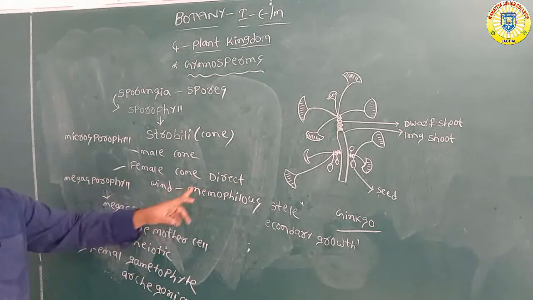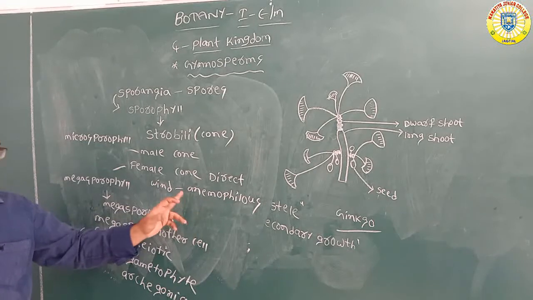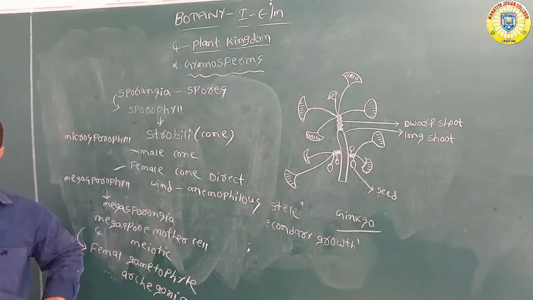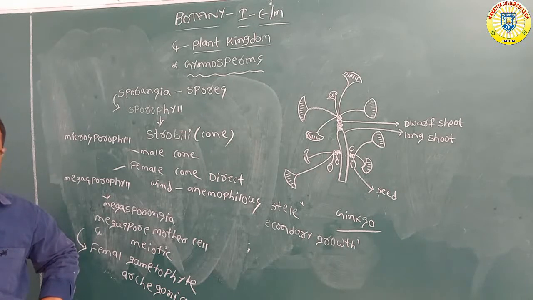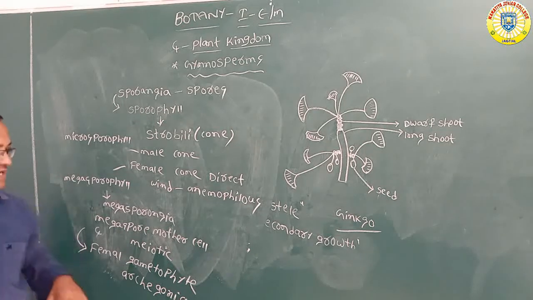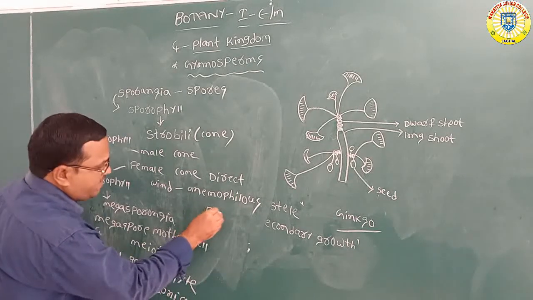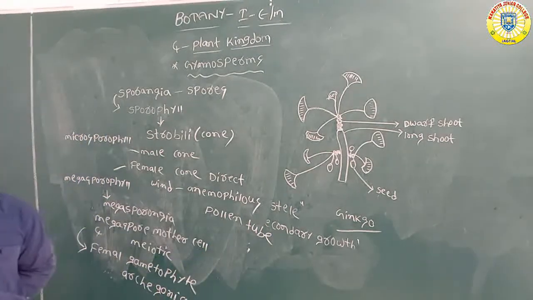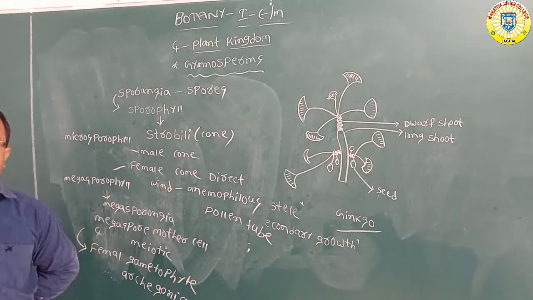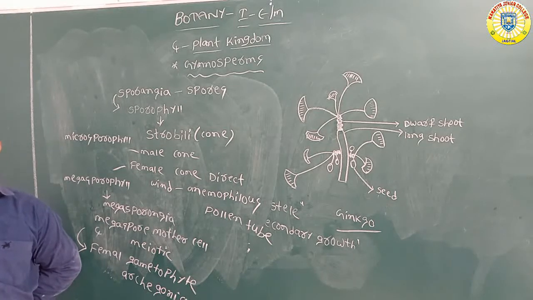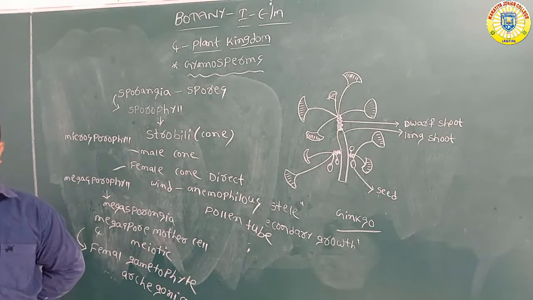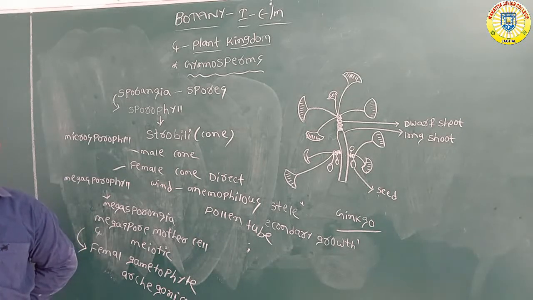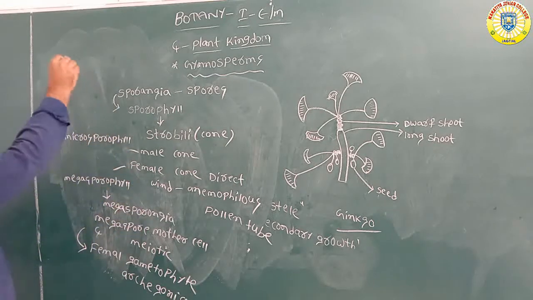Pollination is direct pollination, carried out through the wind. That is called anemophilous. Whenever the pollen grains fall on the female reproductive organ, the archegonium, the pollen tube will develop. The pollen tube carries male gametes and finally reaches the ovule. Fertilization is carried out, and that type of fertilization is called siphonogamous.